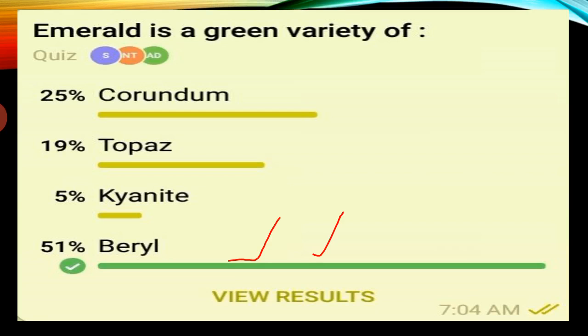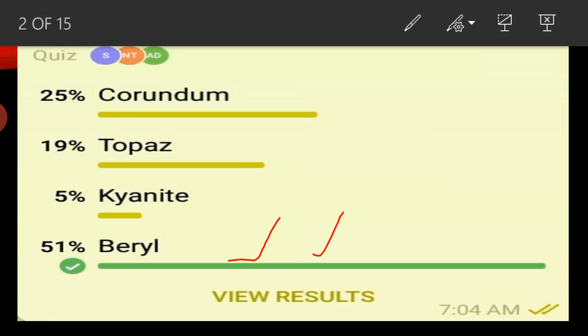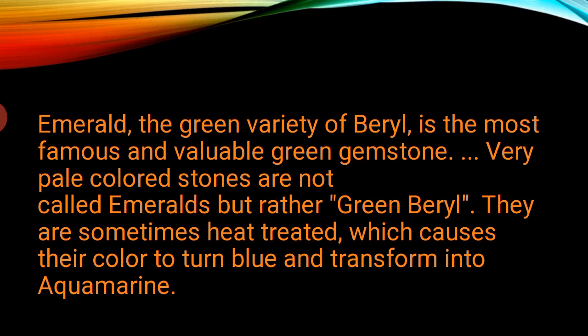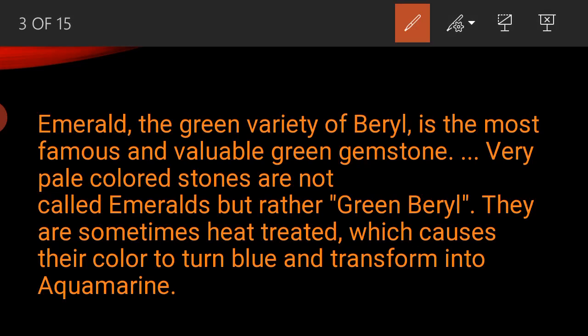So first question: emerald is a green variety of corundum, topaz, kyanite, or beryl? The correct option is beryl. Why beryl? Emerald, the green variety of beryl, is the most famous and valuable green gemstone.